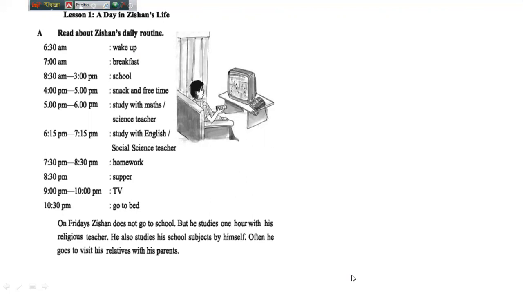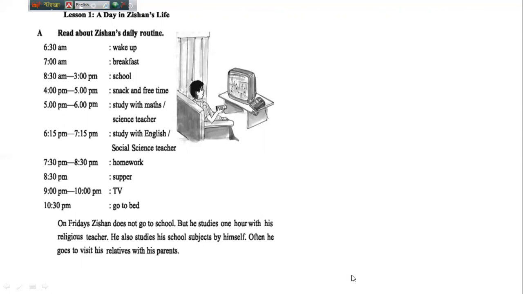At 6:30, he wakes up at 7 a.m. He takes his breakfast, then goes to school, takes snacks and enjoys free time, then studies with maths, science teacher, studies with English, social science teacher, then homework, supper, and watches TV, and at last, at 10:30 p.m., he goes to bed.